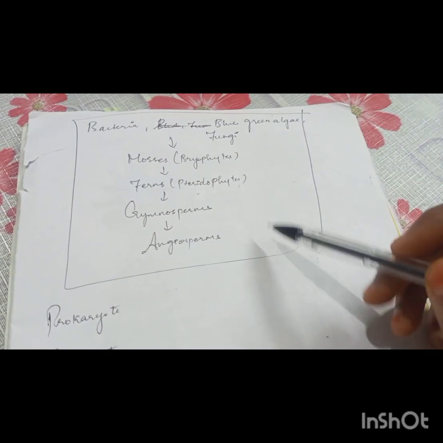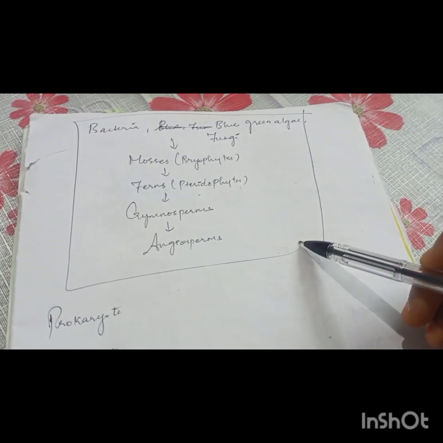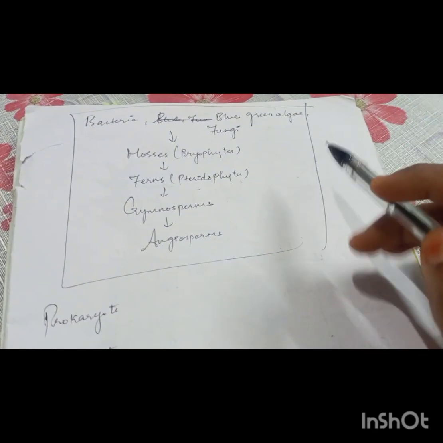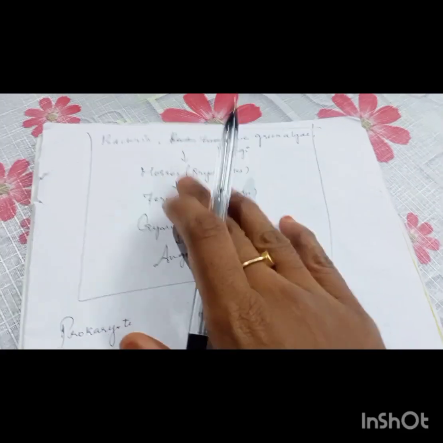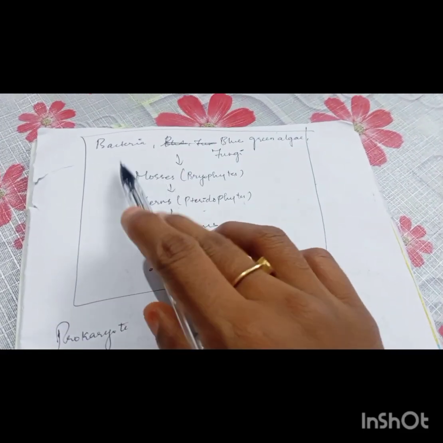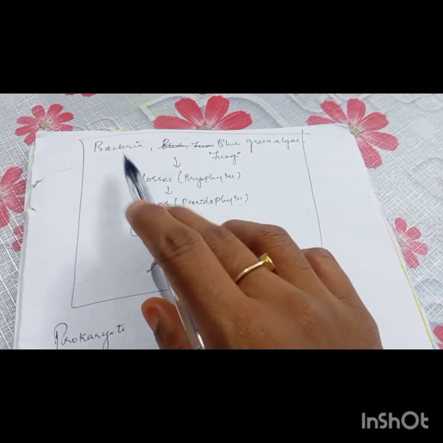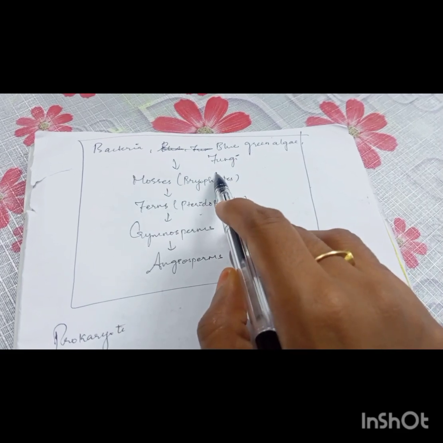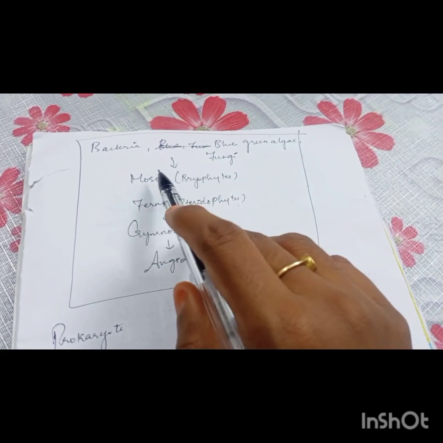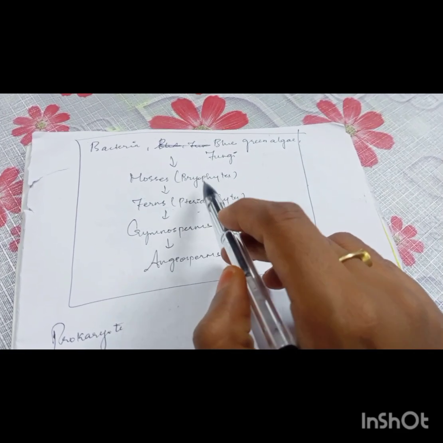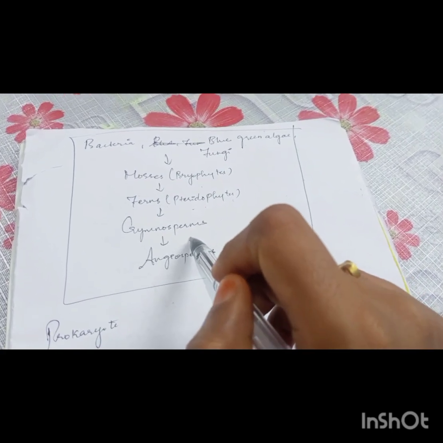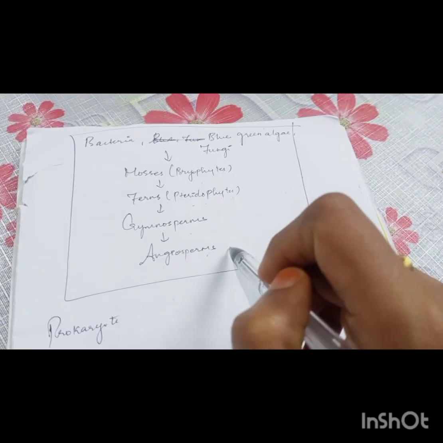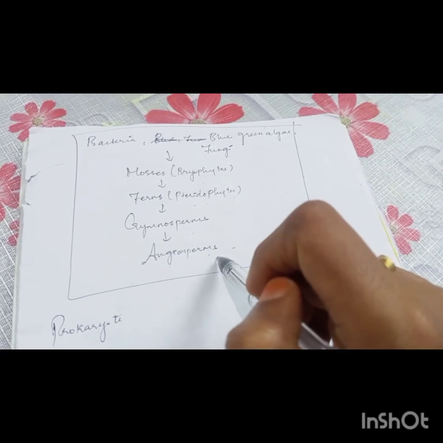So now let's see why Aristotle's system and Linnaeus' system of two kingdom classification both went unsuccessful. If you take plants, they have these varieties. The basic or primitive ones are bacteria, algae, fungi, and the next level is mosses, which are known as bryophytes, and then comes ferns or pteridophytes, then comes gymnosperms, and all the flowering plants come under angiosperms.